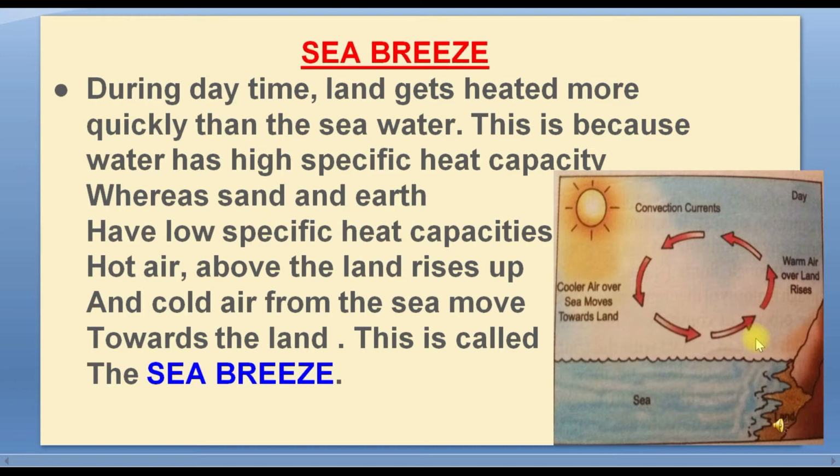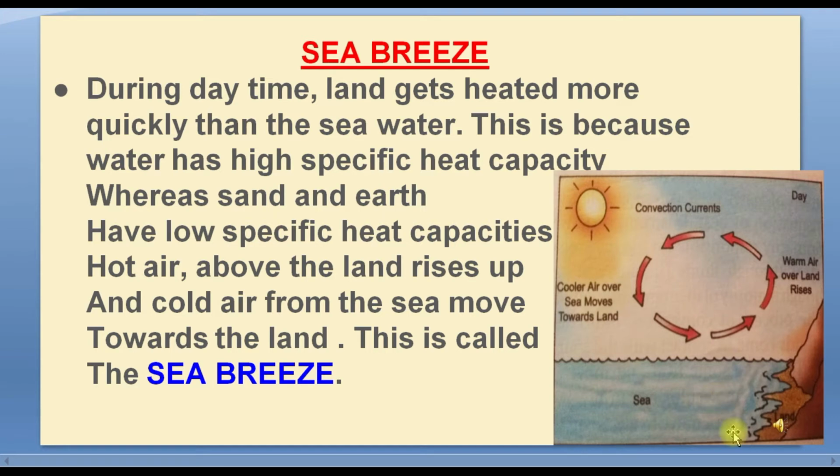Sea breeze means the land gets heated more quickly than the sea water. This is because water has a high specific heat capacity, whereas sand and earth have a low specific heat capacity. The hot air above the land rises up and cold air from the sea moves towards the land. This is called the sea breeze. I hope you have all understood about the sea breeze.